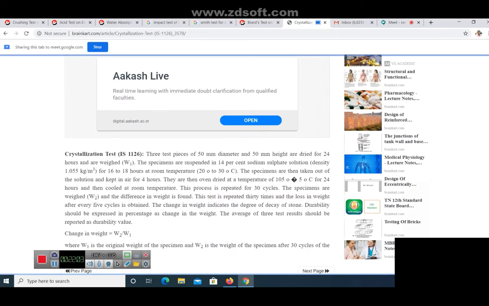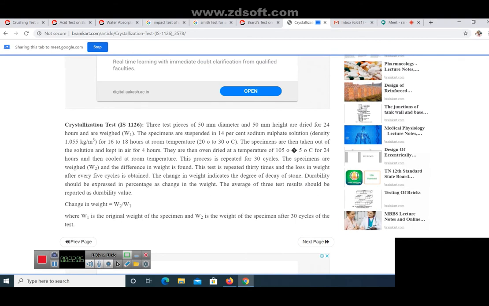In the crystallization test, you are taking 3 test pieces. The test pieces have 50 millimeter diameter and 50 millimeter height, and they are dried for 24 hours and the weight is determined. Now after the weight W1 is determined, you are suspending the specimen in 14% sodium sulfate solution for 16 to 18 hours at room temperature of 20 to 30 degrees centigrade.